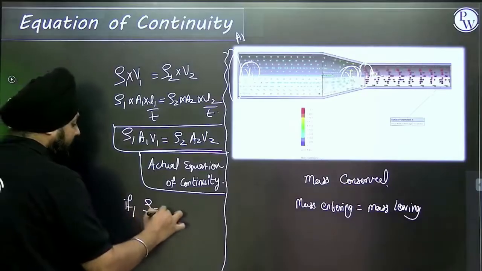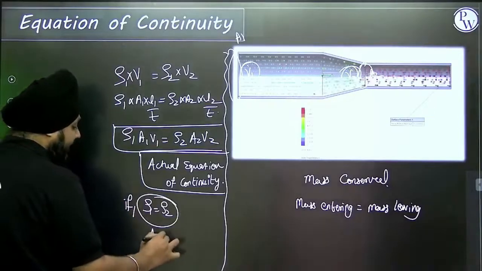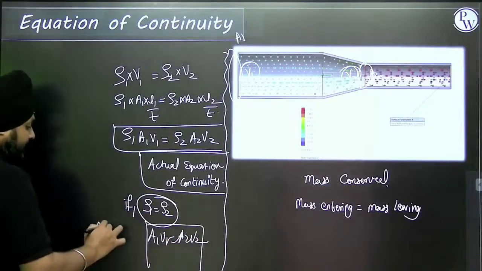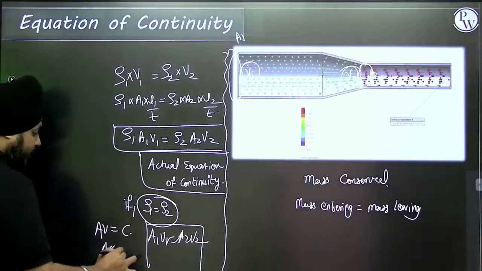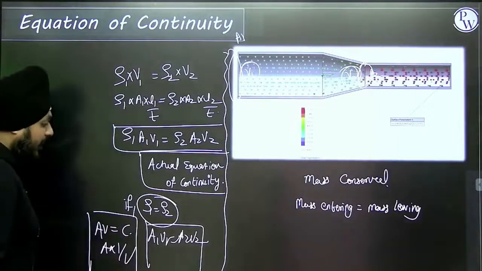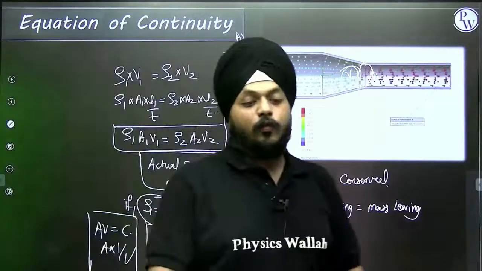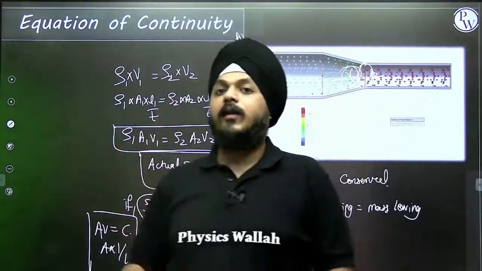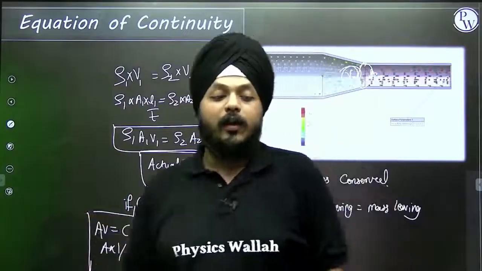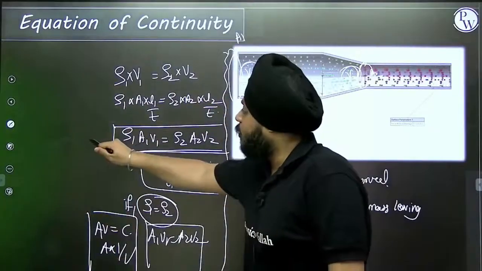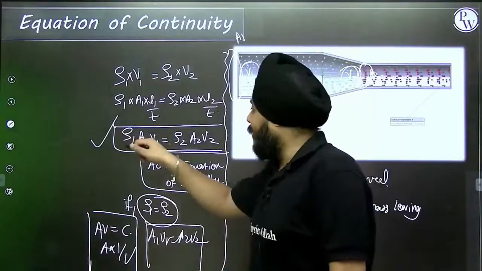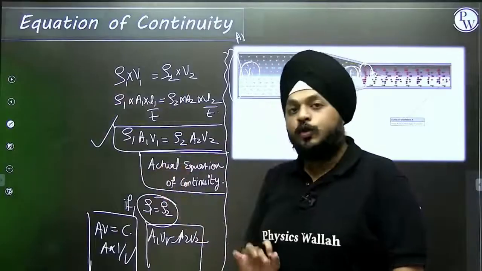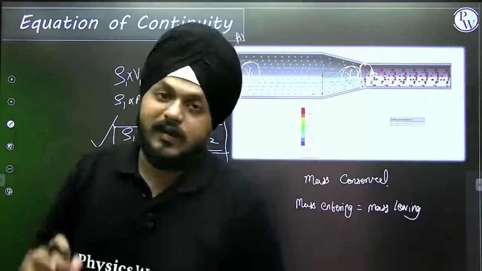If rho 1 is equivalent to rho 2, then we can say A1 V1 is equivalent to A2 V2, AV is equal to constant, and A is inversely proportional to V. Generally, in many sessions they consider AV equal to constant, A inversely proportional to V, as the equation of continuity. But that is wrong. The actual equation of continuity is this. If rho 1 is equal to rho 2, then we can say that A is inversely proportional to V. Else, we need to consider the density.